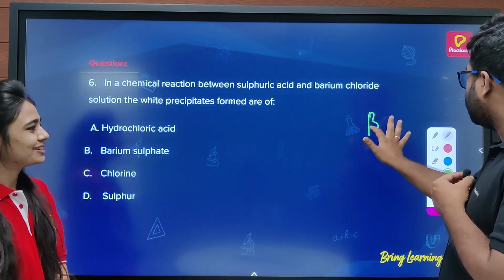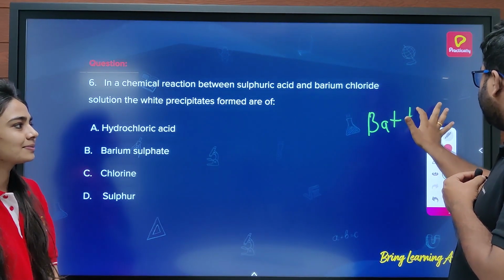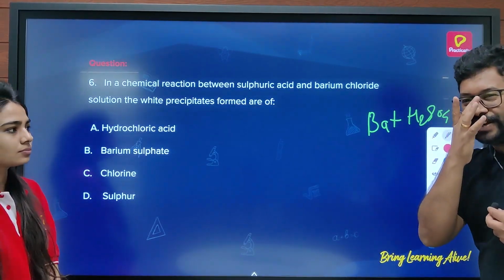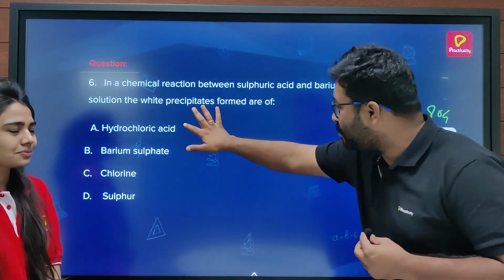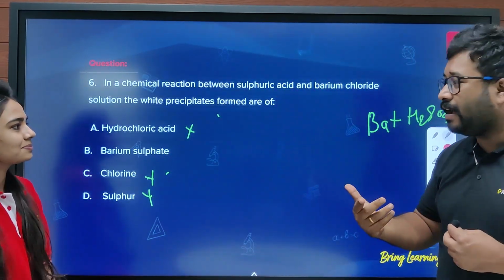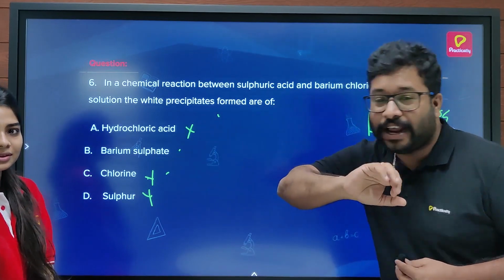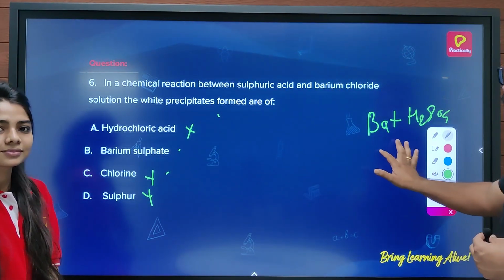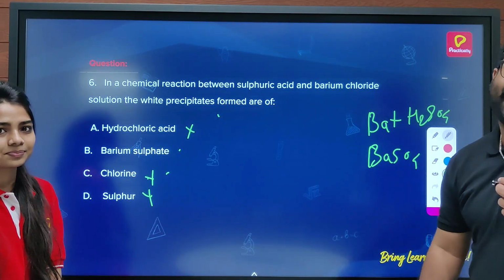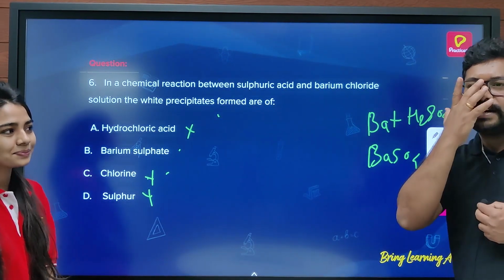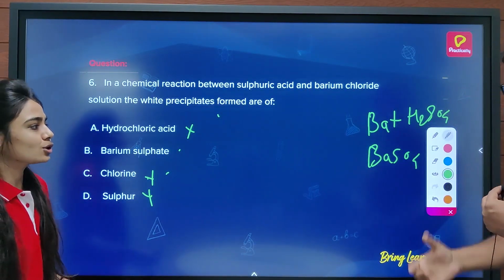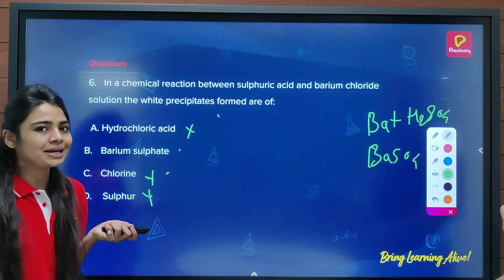Okay. So the reaction is between barium and your H2SO4. So do you think there is any chance of HCl? No, HCl can't be your answer. Chlorine? No. Sulfur? No. The only answer which can be here is barium sulfate, because barium sulfate gives you a white color precipitate. You can also understand that from some of the qualitative analysis. Yes, so the white precipitate is of barium sulfate.